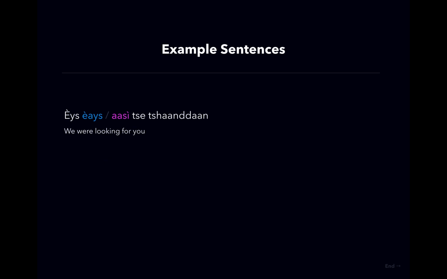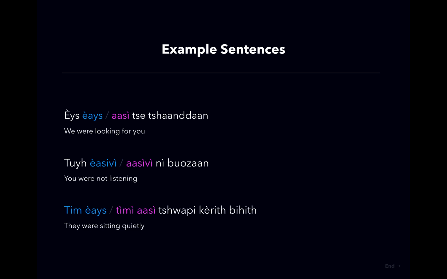Looking at some plurals, us, ze, tandan, or us, as, ze, tandan. Word for word, we were you, or for you, looking. We were looking for you. Tui, usv, n, bozan, or tui, asv, n, bozan. Word for word, you were not listening. You were not listening.